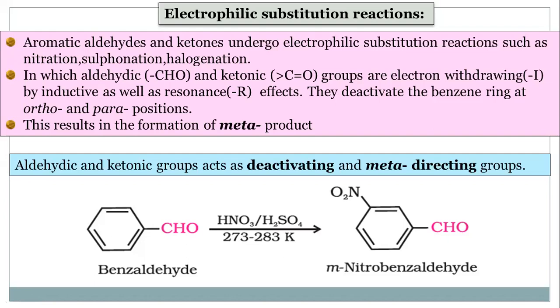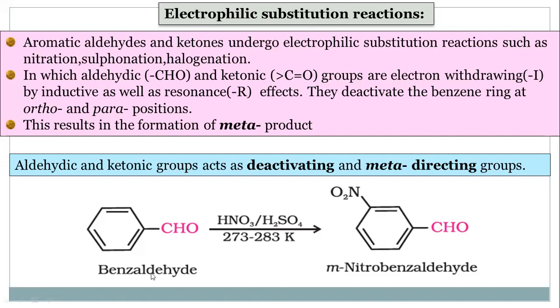But in case of aldehydes, this CHO group, as it is electron withdrawing, we get here only one product. It is meta directing, because you know, in 11th standard also we studied this. When deactivating groups are attached to the benzene, we get only one product at the meta position. So one reaction is explained here.